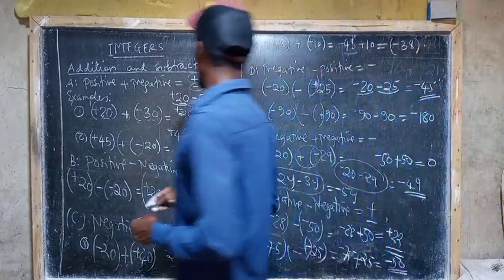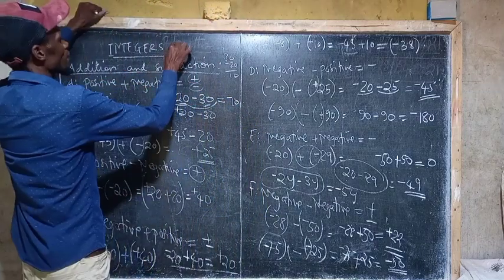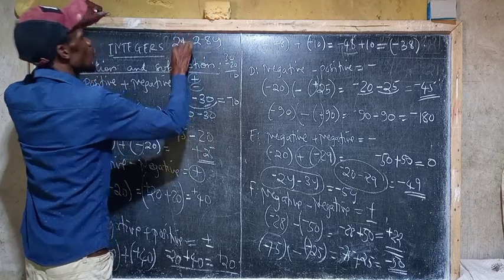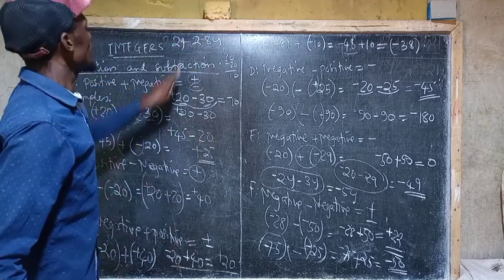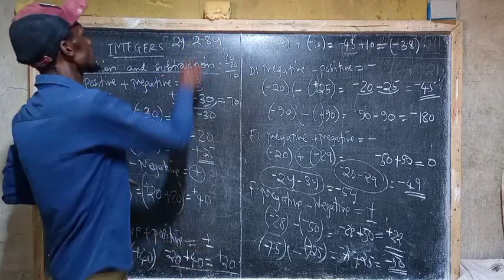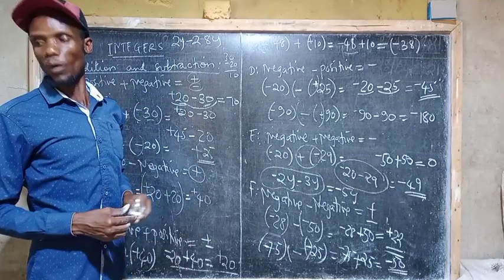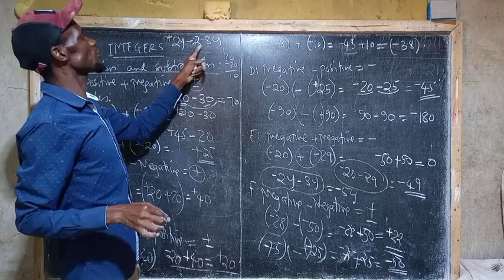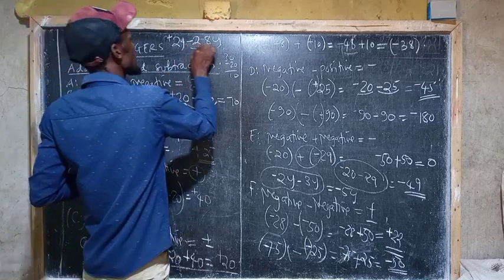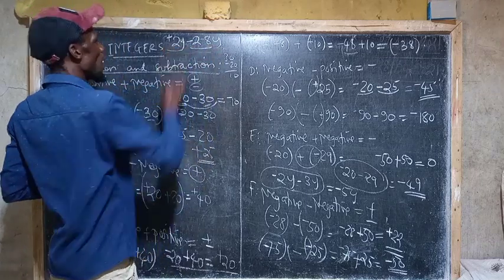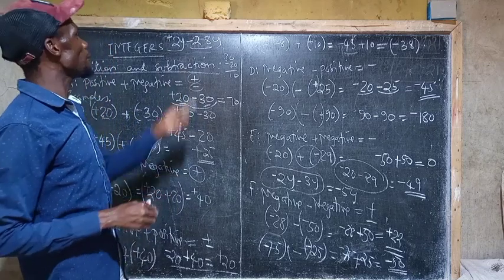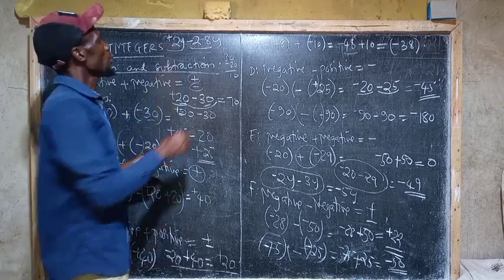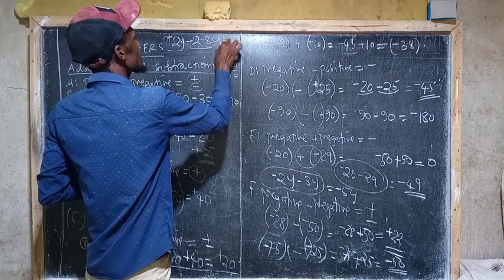That is why you can find a question that says 2y minus 28y. Don't say that it is not possible. No, it is possible, because this is positive 2y and this is negative 28y. We look at which number is greater. Now 28 is greater than 2, and behind 28 there is negative.